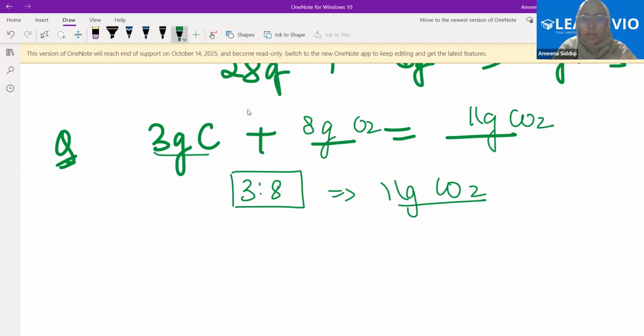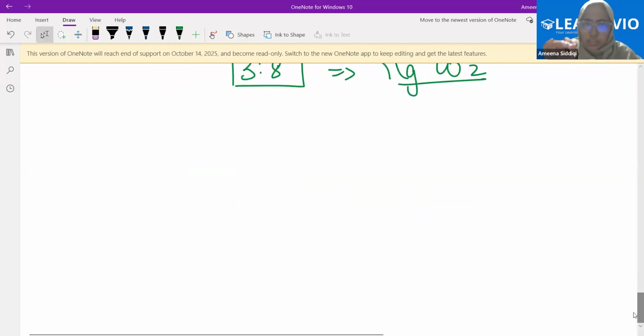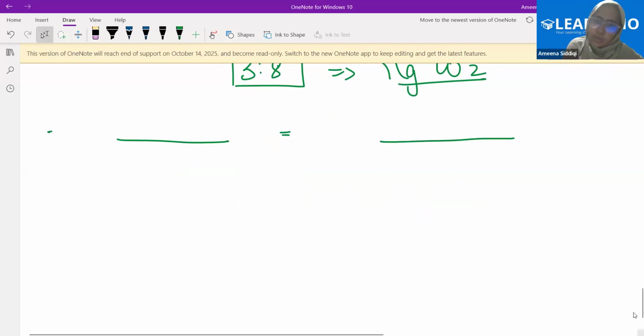There are 2 points in whatever we have discussed today. First is the law of conservation of mass. For the law of conservation of mass, just add the mass of all the reactants, and that should be equal to the mass of all the products. That is the first point we've learned today.